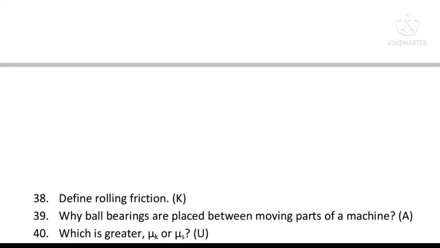Why are ball bearings placed between moving parts of a machine? Because it reduces the friction. Question number 40. Which is greater, mu k or mu s? Mu s is always greater than mu k. Mu s means coefficient of static friction. Mu k is coefficient of kinetic friction. So coefficient of static friction is always greater than the coefficient of kinetic friction.